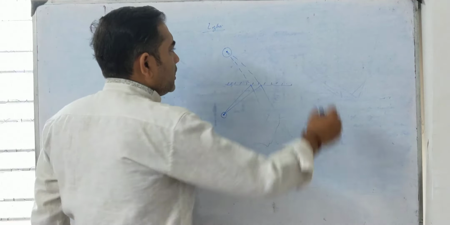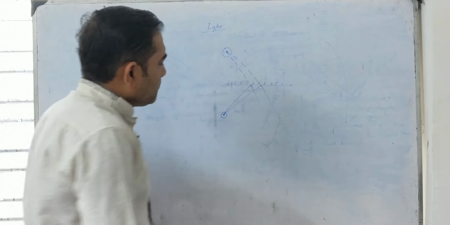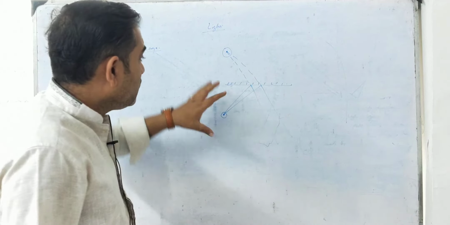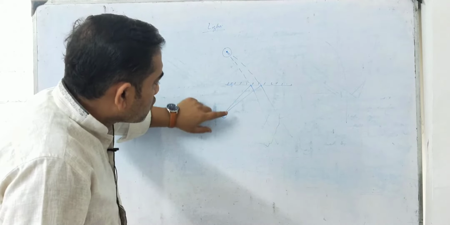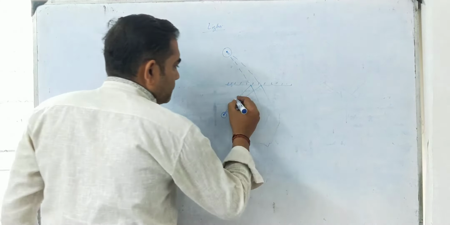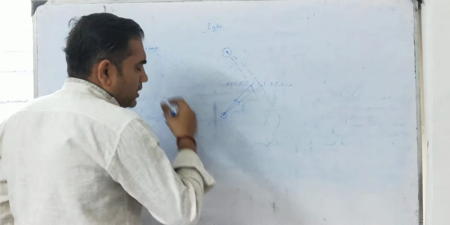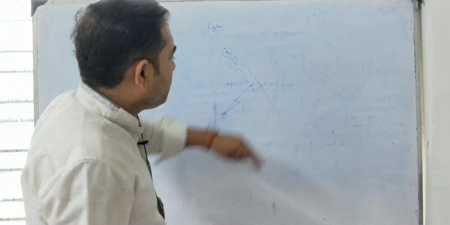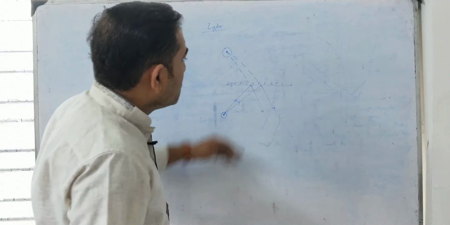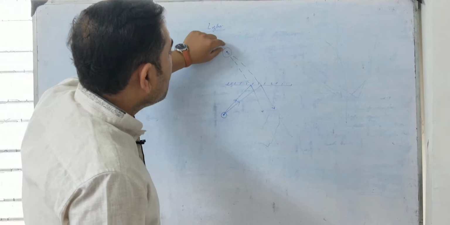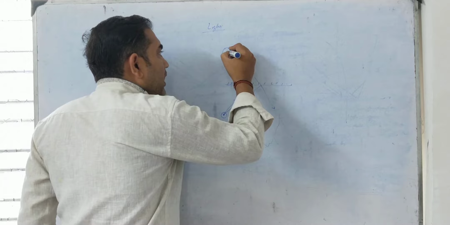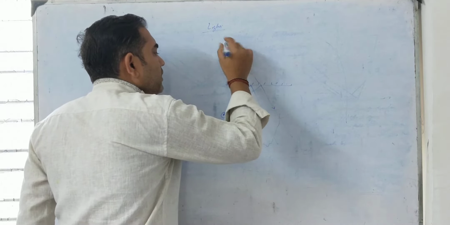In order to explain the image, from a particular object we took two rays of light. The rays of light strike the mirror, and after reflection they get separated from each other, but on producing backward they appear to meet at a point. The point where they appear to meet will be the image of the particular point.